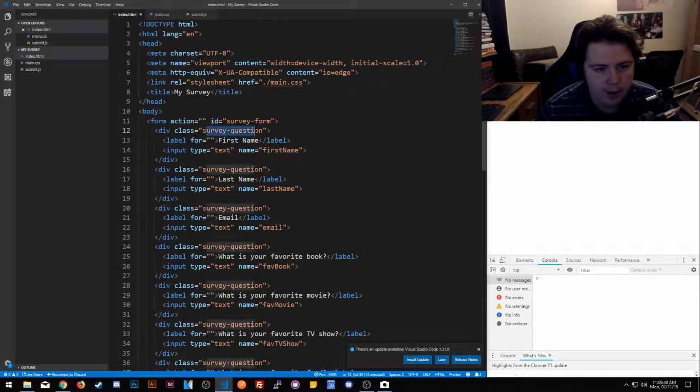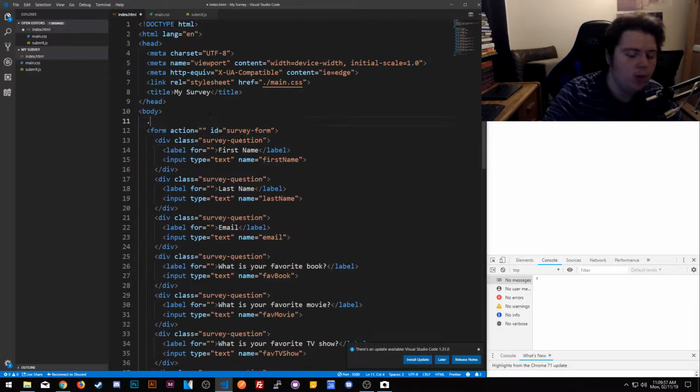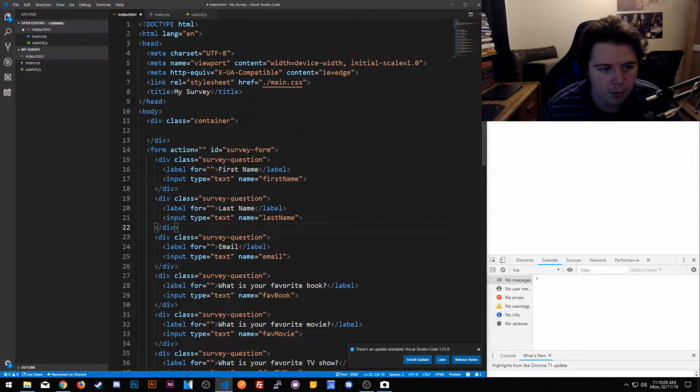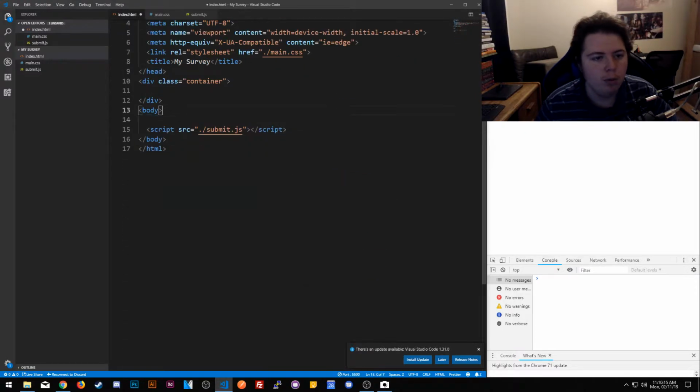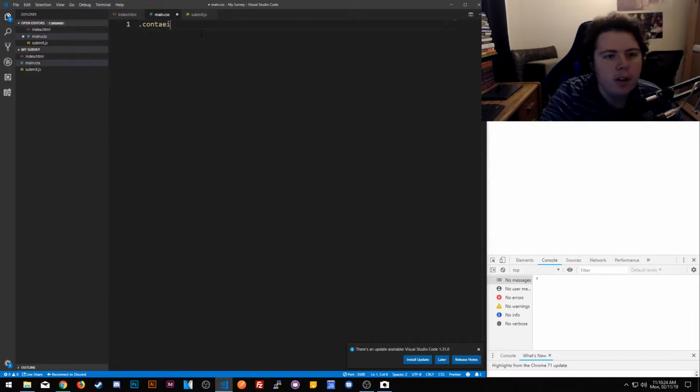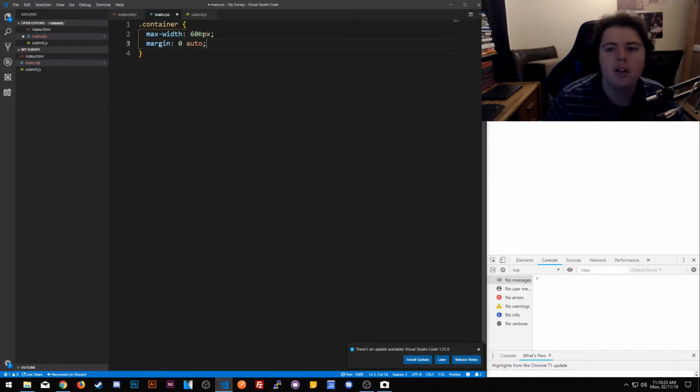Okay, so let's do CSS. Alright, so what kind of classes do we have? First of all, we have a container related to the search form. So let's add a container here. Let's say all of this features on the form. For the container, we're going to take that whole form and put it right inside that container, and we're going to fix the format because, of course, it screws up. Say the container has a max-width. We'll say 606. That's probably good. Margins: auto. Now we should go ahead and center it.